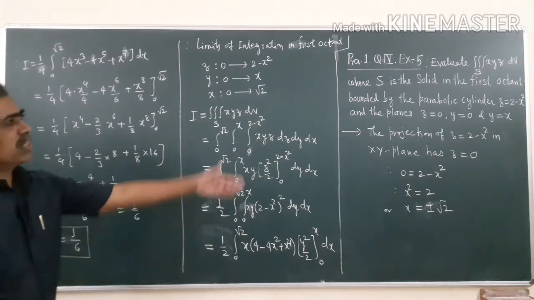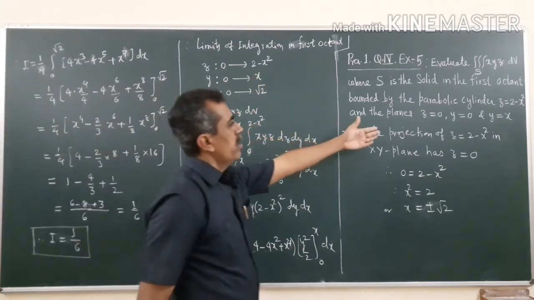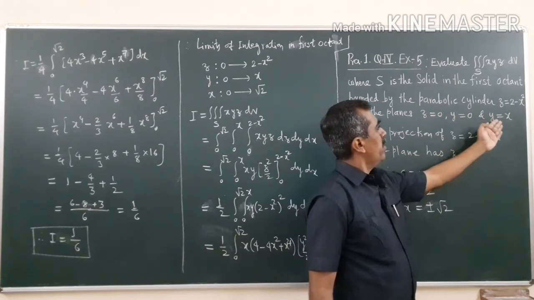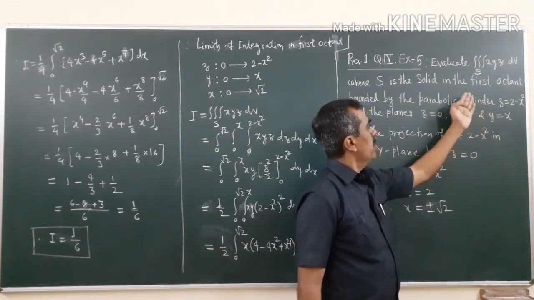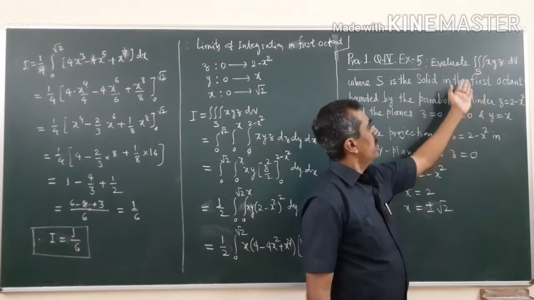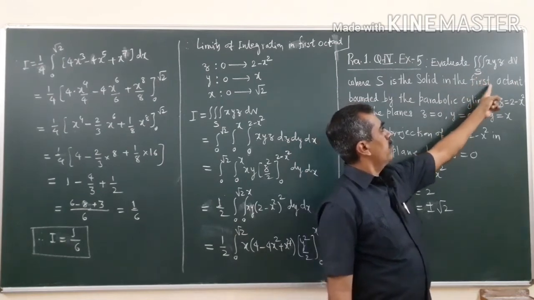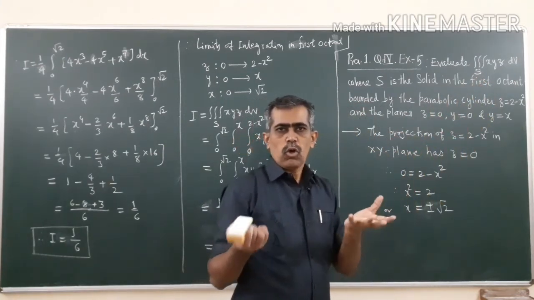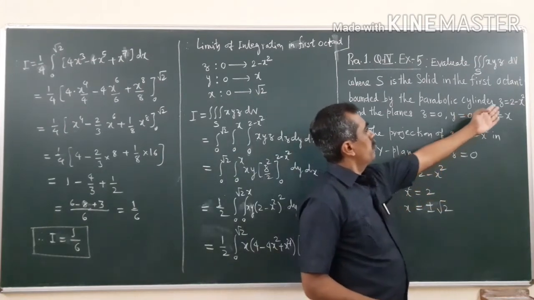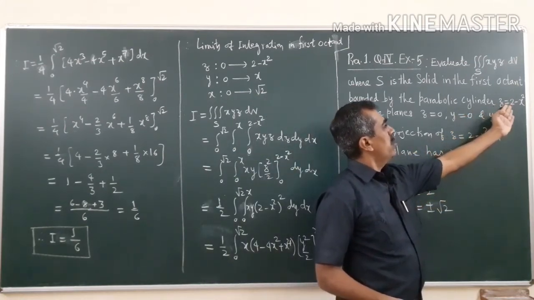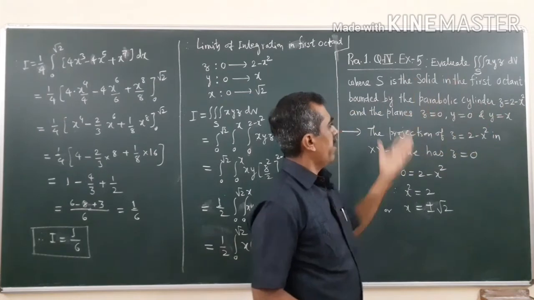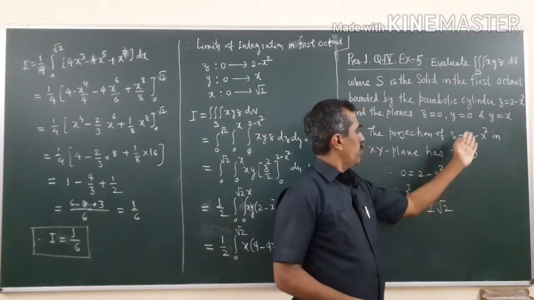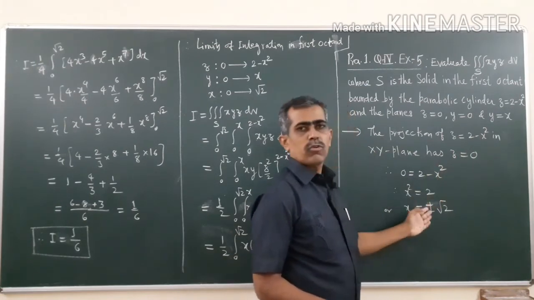Okay. So just use the given data. The only thing you have to do is find, because limits of y are given, limits of z are also given. So just use the given data and note the fact that the solid should be in the first octant. Just take the projection of this parabolic cylinder in the xy plane, where z is 0, and that will give you the limits of x.